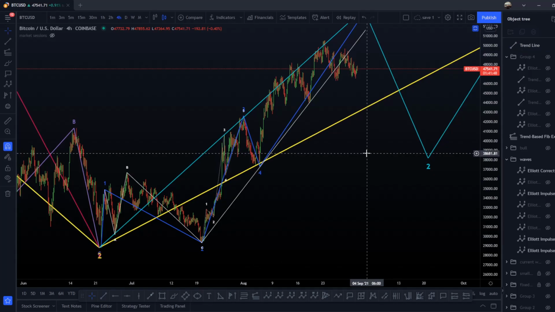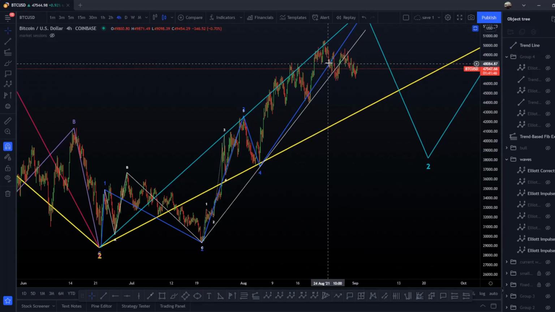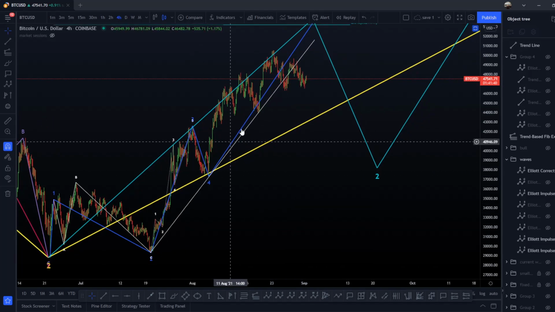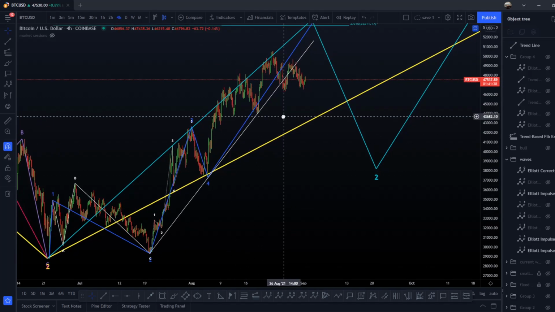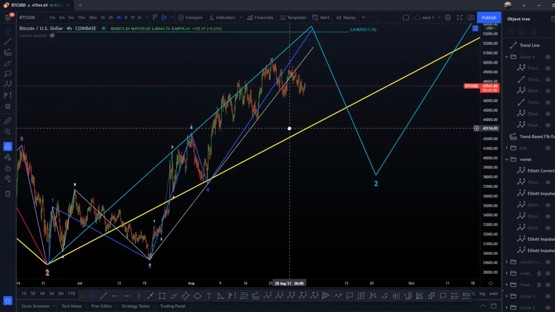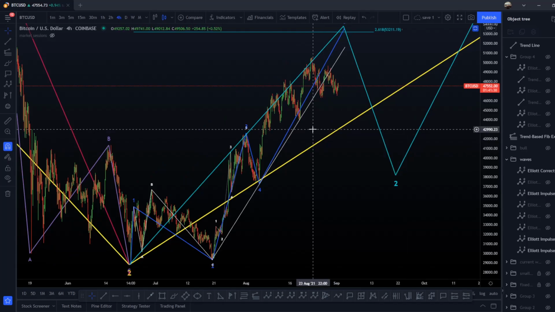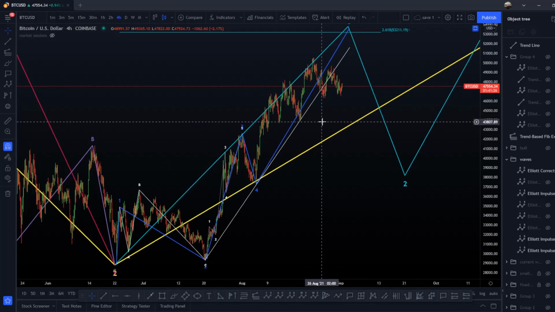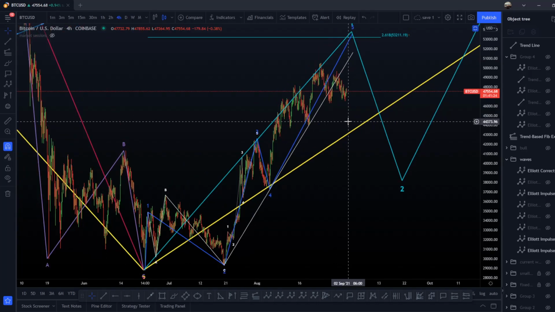We got a lot of YouTubers saying, oh my god, if we break this to the downside, we're going to 10k. Guys, what the fuck is that? It's not because we break a trend line. I don't use trend lines because I really don't care about that. I use Elliott Waves, and this is clearly better when you use them well, okay? This is the best thing you can use in a market, in my opinion. This is how you can predict the market, the best prediction you can get, okay?